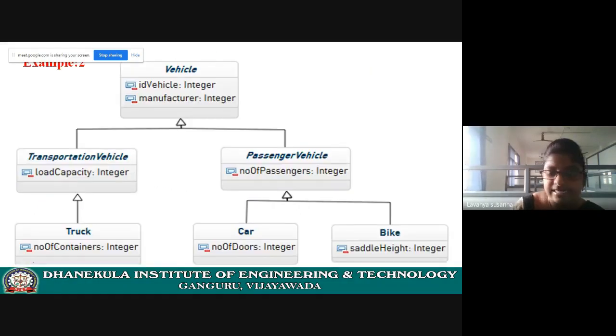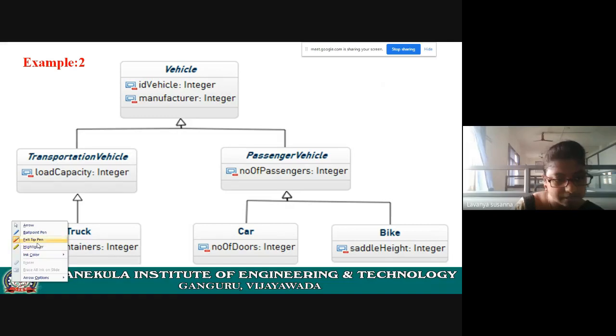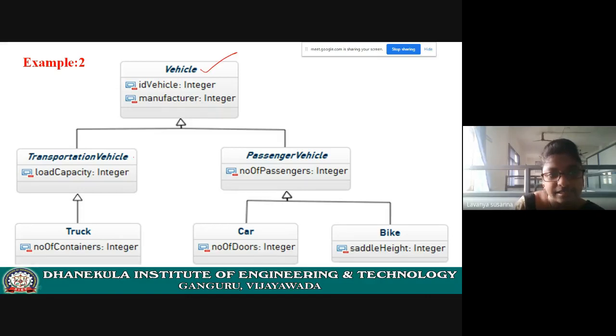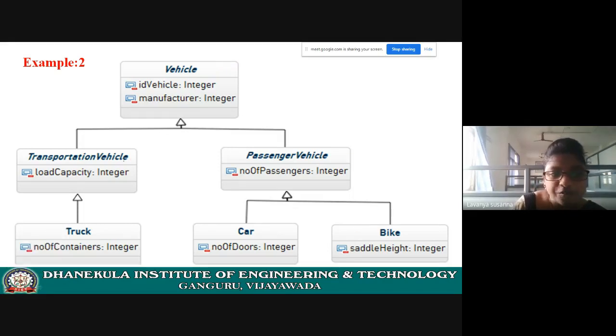Now, let us see another example of inheritance. See here, vehicle is a class. Transportation vehicle is a class. Passenger vehicle is a class. Truck is a class. Car is a class. Bike is a class. Now let us see how these are related. Transport vehicle, see here, is a relationship, is a vehicle. Passenger vehicle is a relationship. Passenger vehicle is a vehicle.